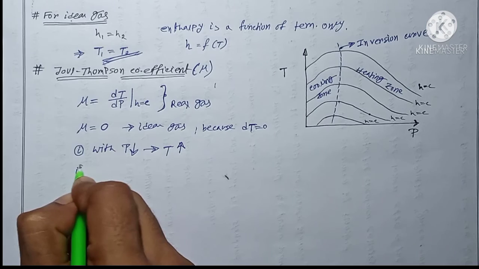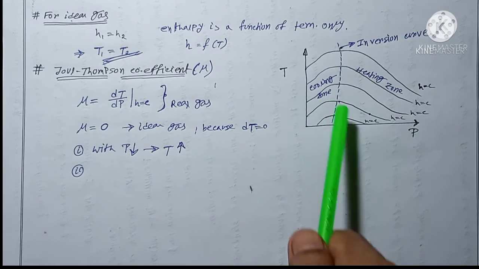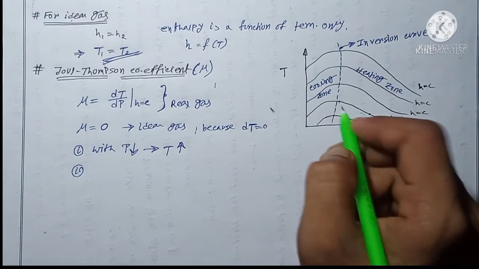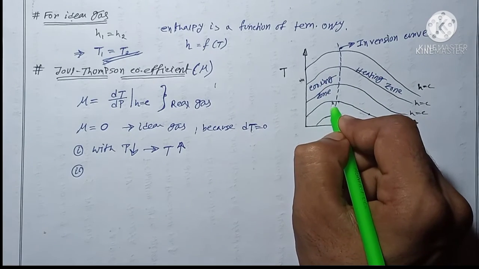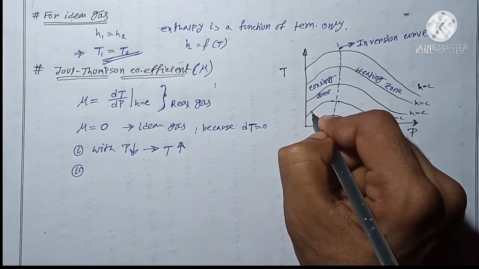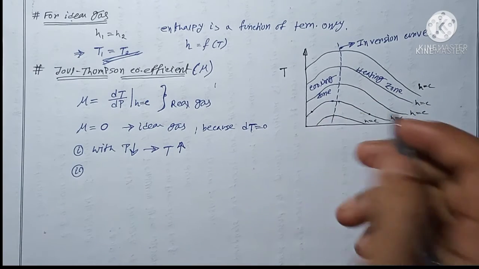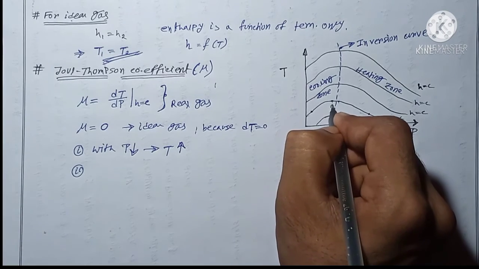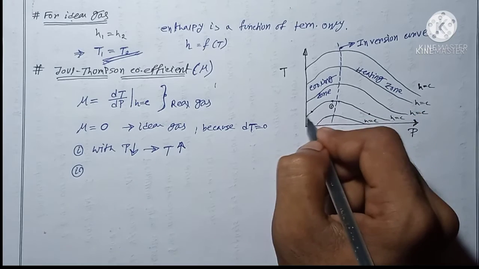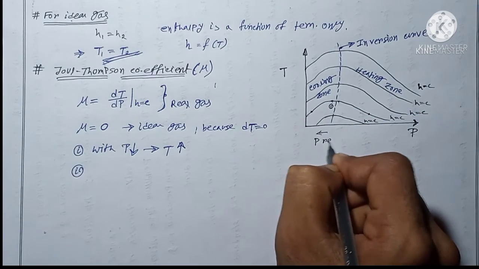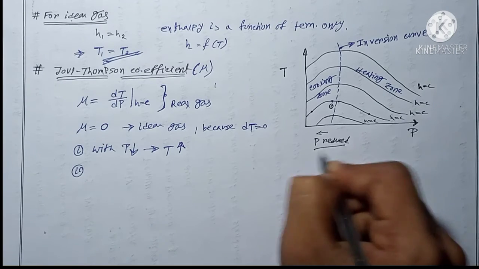If I consider the next one, some initial state is somewhere here, and the final state somewhere here, because pressure will be reduced. So pressure will be reduced means if state 1 is this one, then my state 2 will always be on the left side, because in this direction pressure is reduced.